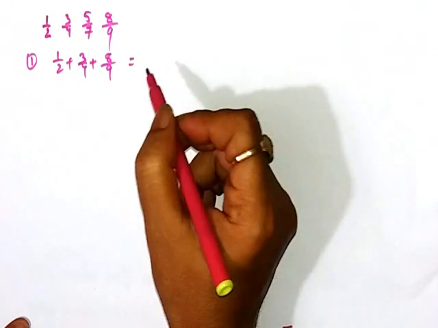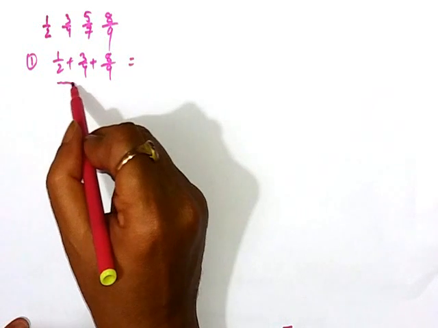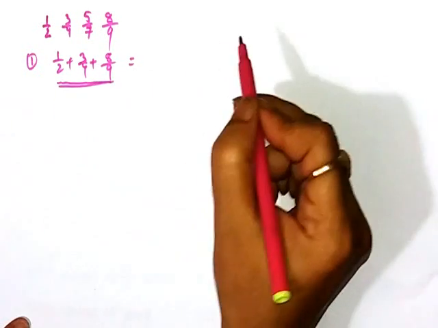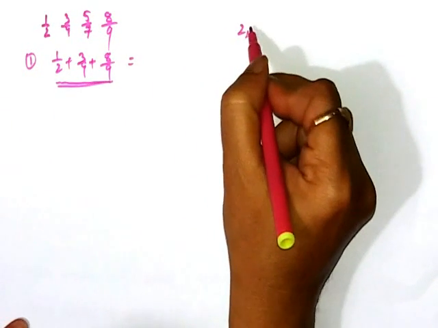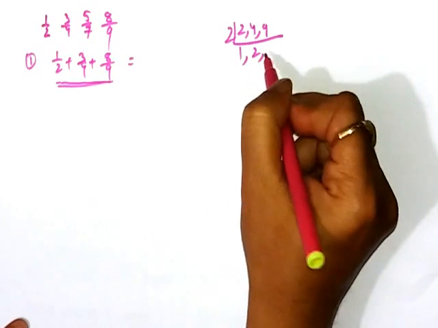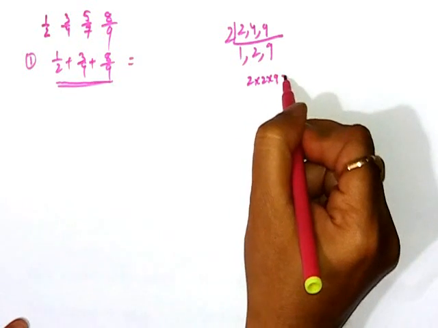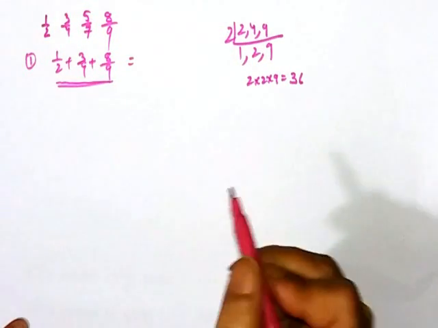Okay. Now you know that first we will have to make the denominators equal. That means we will have to go for the LCM. 2, 4, 9. 2 ones are 2, 2 twos are 4, and 9. That means what will be the LCM? 2 into 2 into 9 is equal to 36.